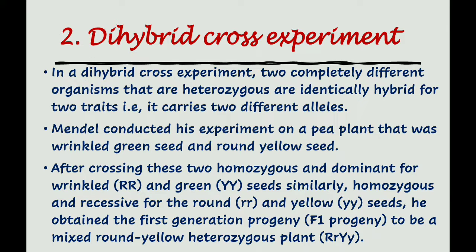After crossing these two, homozygous and dominant for round capital R and yellow capital Y seeds, similarly homozygous and recessive for the wrinkled small r and green small y seeds, he obtained the first generation progeny, F1 progeny, to be a mixed round yellow heterozygous plant, capital R, small r, capital Y, and small y.